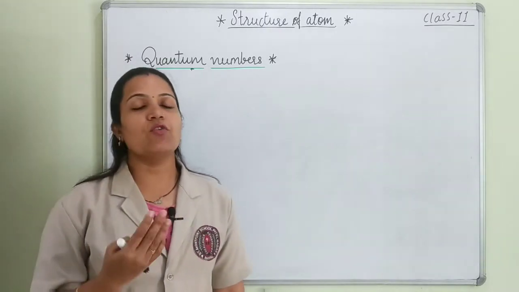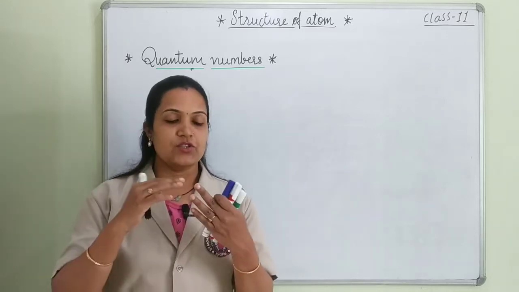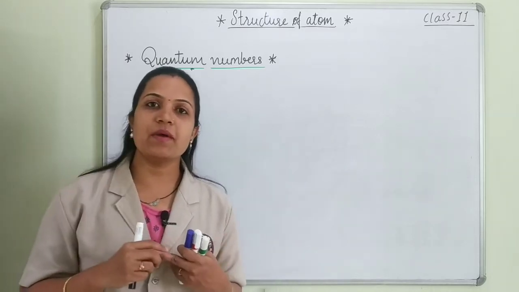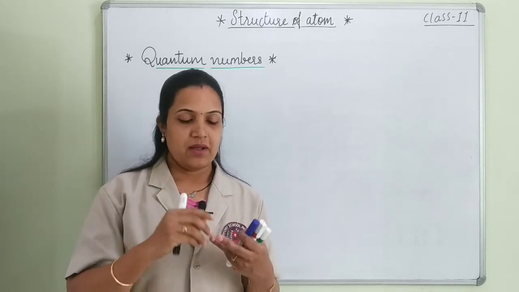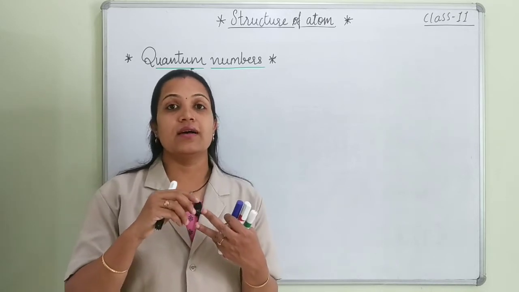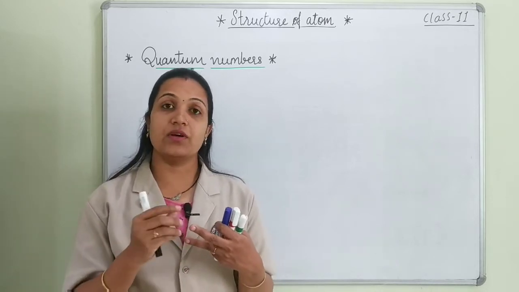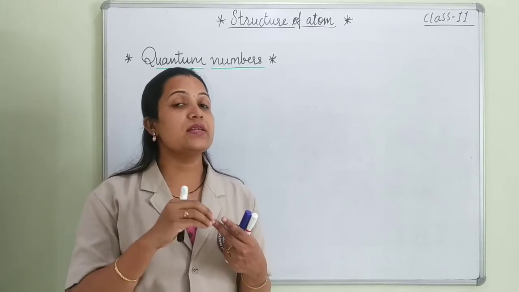Actually, what are the quantum numbers? Let me tell you that. If someone asks my address, what would be my postal address? It would be my house number, the area in which I reside, then the city, in which that area is coming, and at the same time the state in which that city is coming.